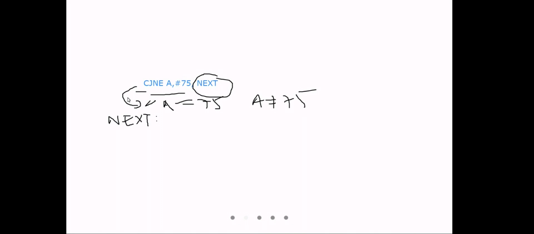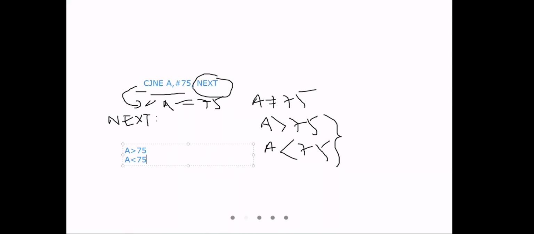Now, at next, under not equal, there will be two conditions: whether A is greater than 75 or whether A is less than 75. Whether A will be greater than 75 or whether A will be less than 75.